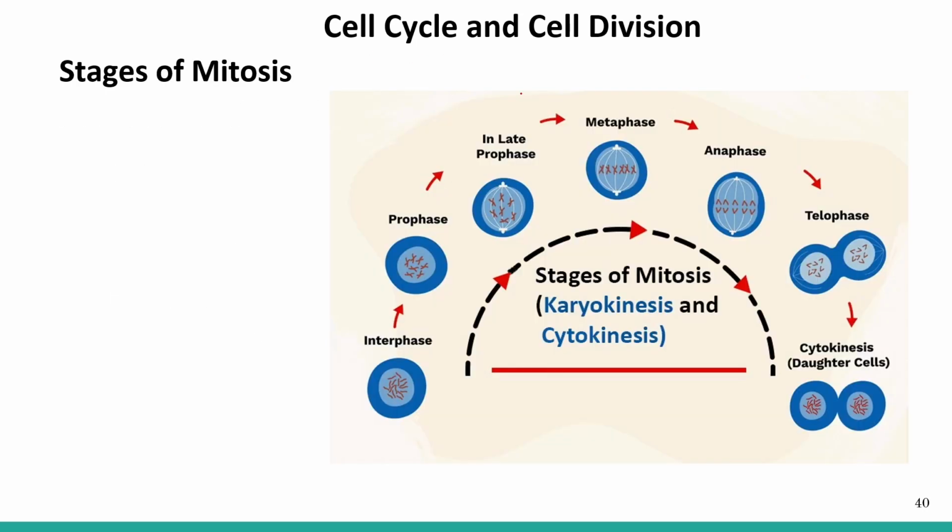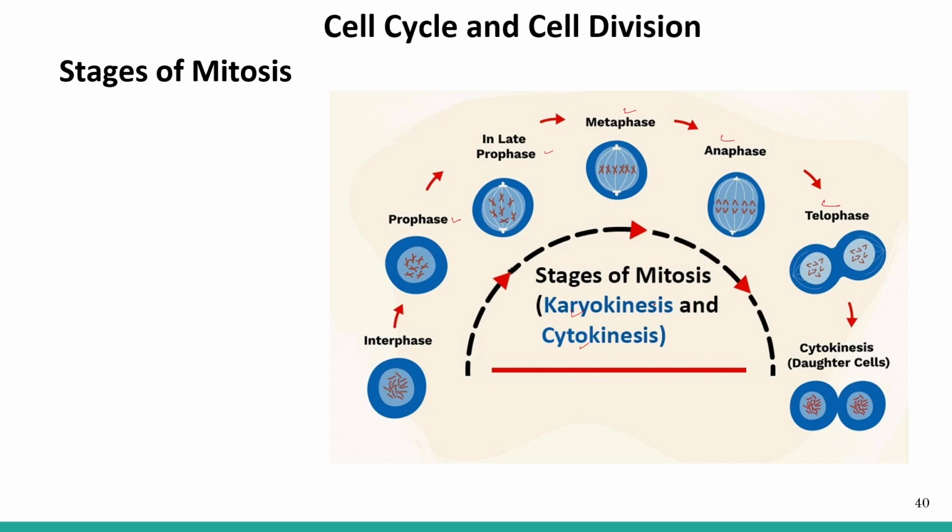So these are the stages of mitosis. Mitosis consists of interphase, and then we have karyokinesis and cytokinesis. Karyokinesis, which is the nuclear division, is divided into prophase, metaphase, anaphase, and telophase.